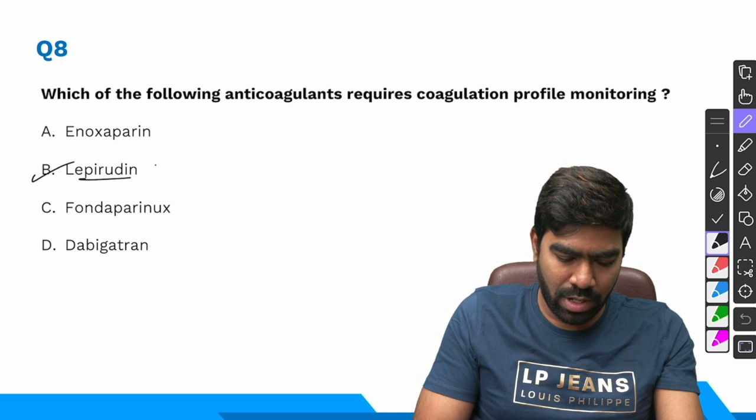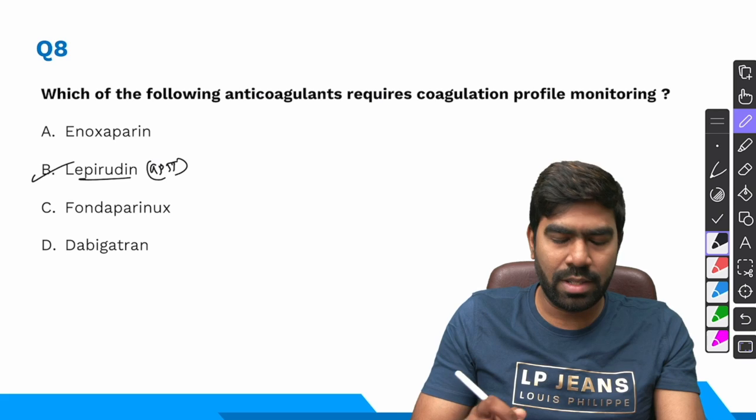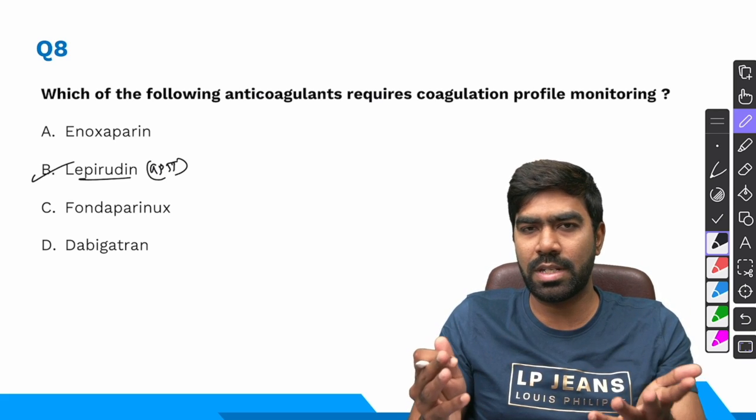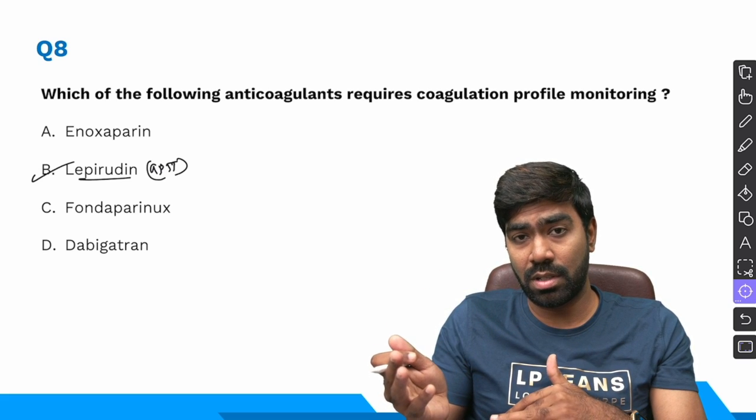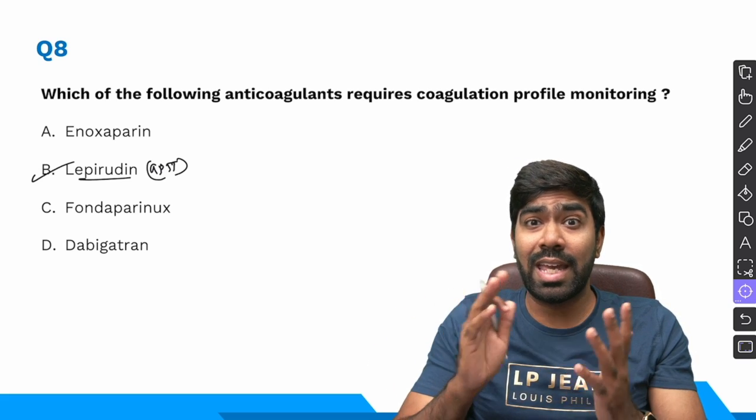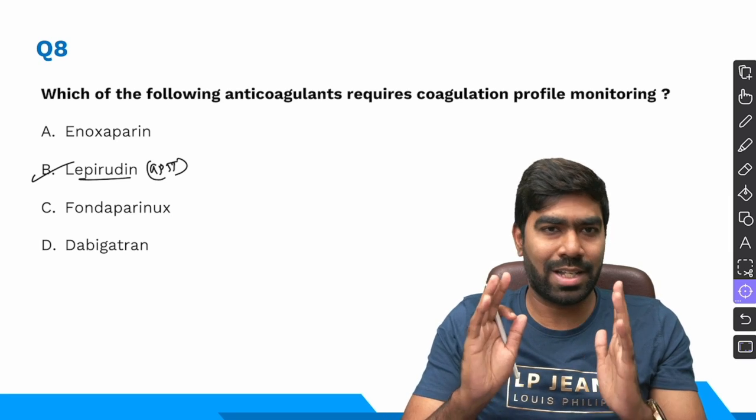All of them can be monitored and have to be monitored with something called APTT, that is activated partial thromboplastin time, or simply PTT. And bivalirudin alone, especially if you are giving it in cath labs at high doses, you have to monitor with ACT, activated clotting time, rather than APTT. That also has to be kept in mind.